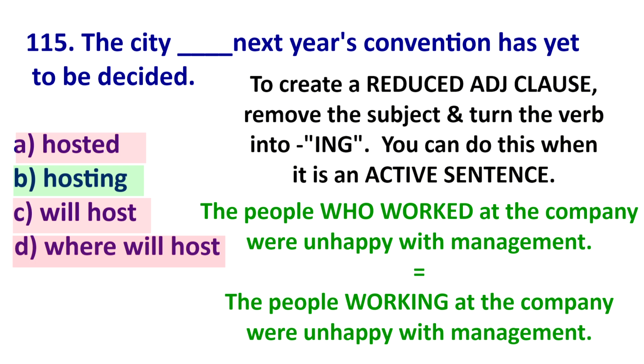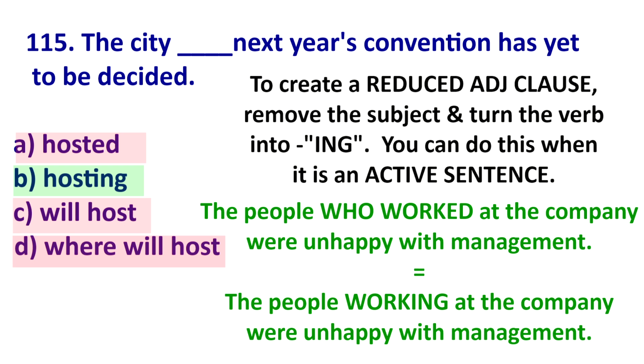To create a reduced adjective clause, when I have subject verb, and my subject is that, and my verb is will host, remove the subject and turn the verb into ing. This is called a reduced adjective clause. Here's an example.